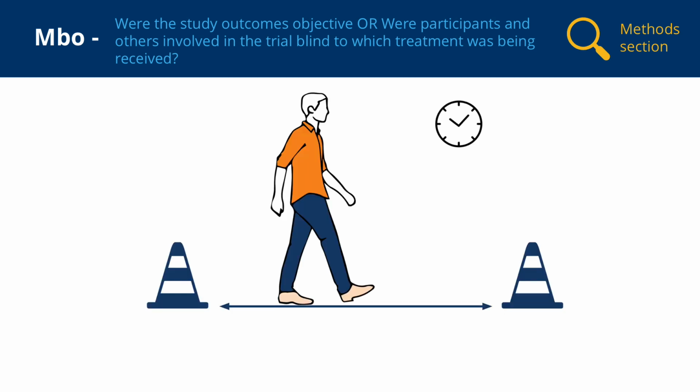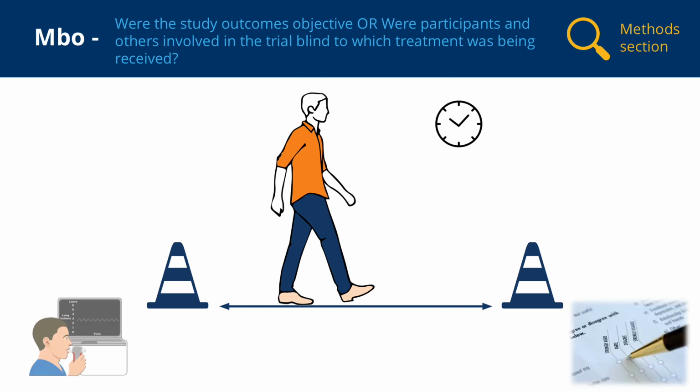In Lee et al., the primary study outcome was a 6-minute walking distance. This test measures the distance a person can walk in 6 minutes with standardized instructions and encouragement being given by the assessor. It could be considered somewhat subjective as the standard methods for performing the test may not be followed. As such, it's important that the study personnel doing the assessment are blind to whether the participant received the intervention or not.